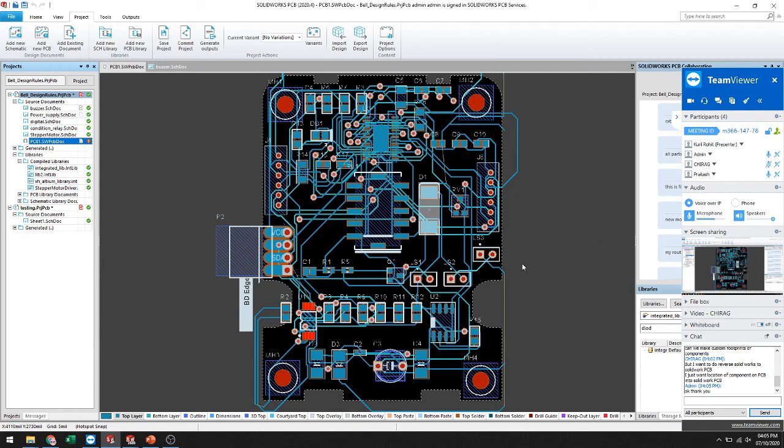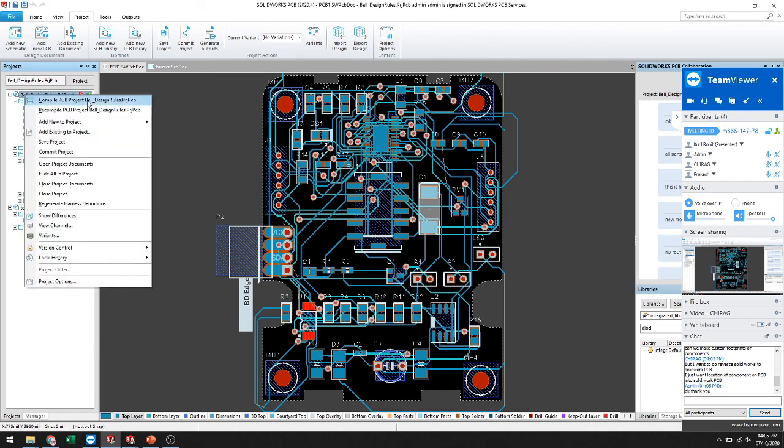The same thing here: if you generate your PCB layout, you add your PCB library here and use it in the particular tab. If you select this one, there is a tab available for adding a PCB library. So this is the PCB symbols library, and you have added it here.